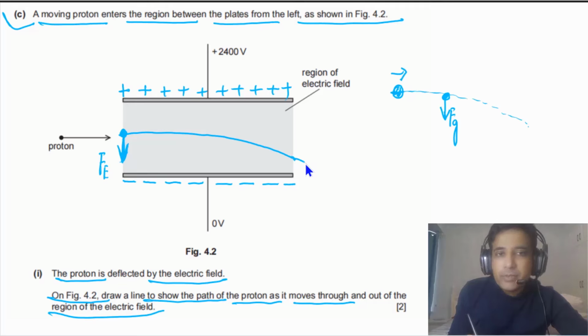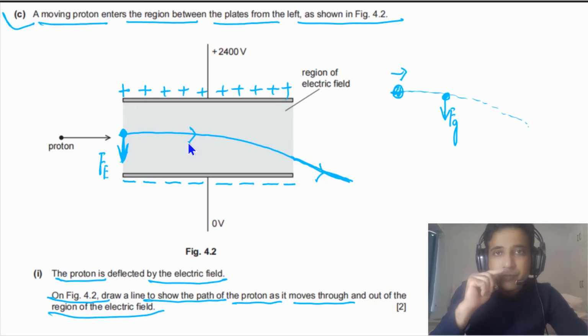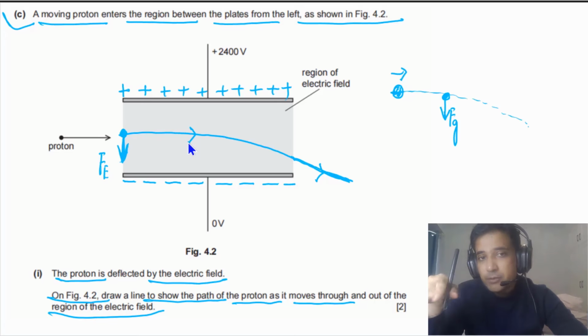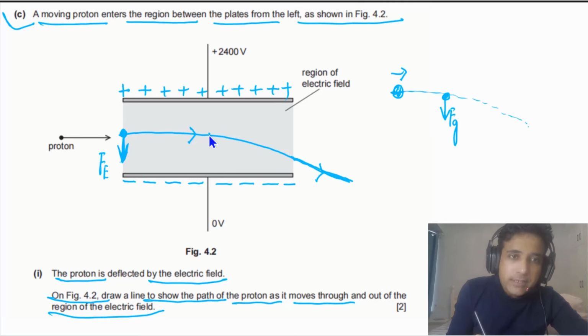Outside of the field, simply you can draw a straight line. Why is it like this? Because electric force is just acting in one direction all the time. So this path is parabolic, and if you draw this one, you will get 2 marks. And this one has to be a straight line. We are ignoring effects of gravity.